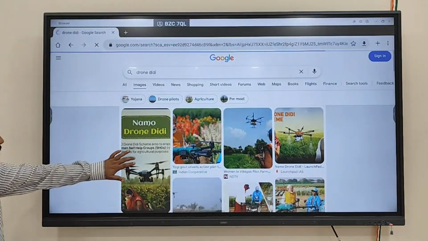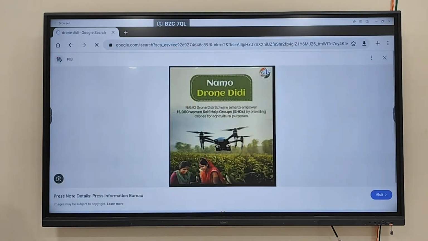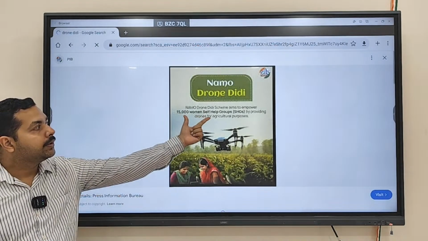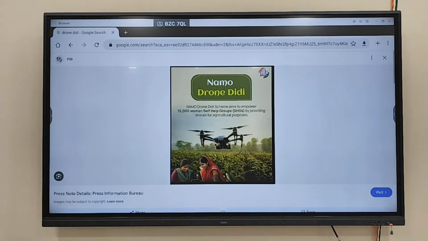So you can see this is the Namo Drone Didi scheme that has been launched. Now what is this scheme? This scheme is trying to empower women by providing them drones, for which purpose? For agriculture purposes.